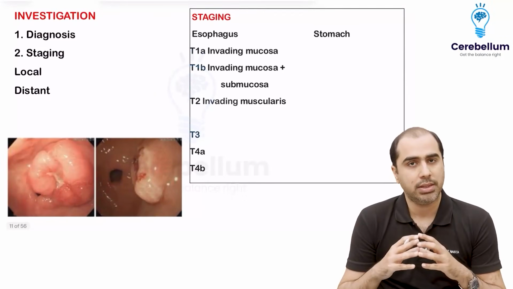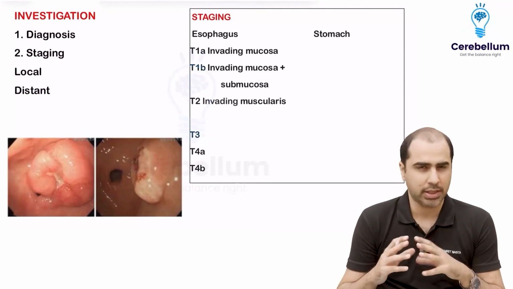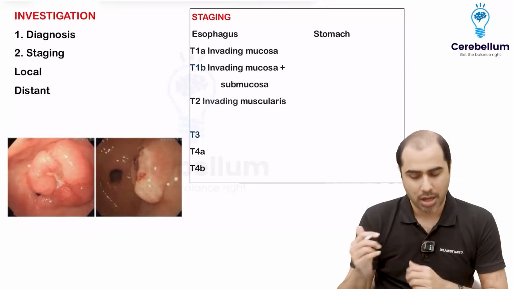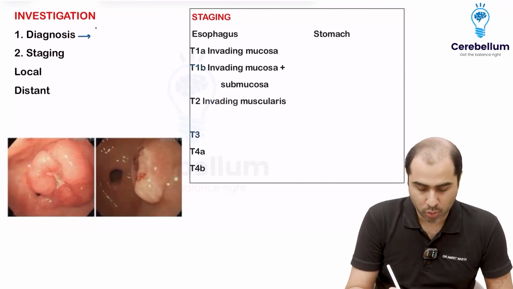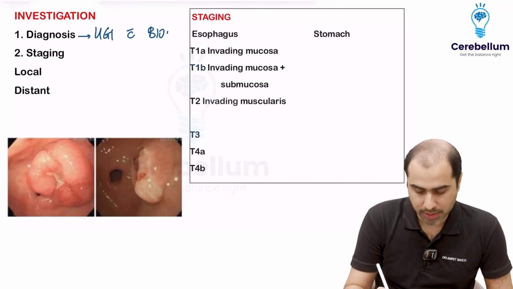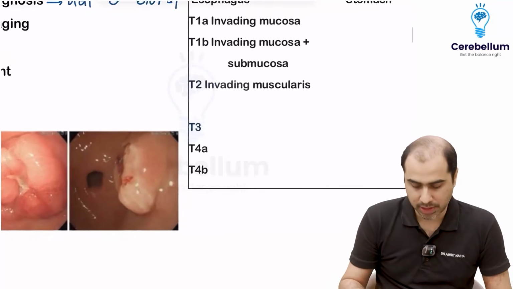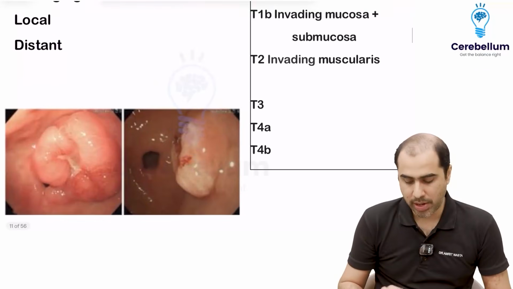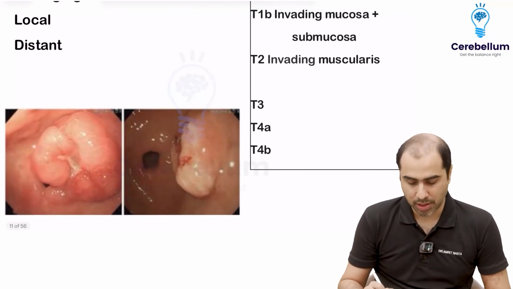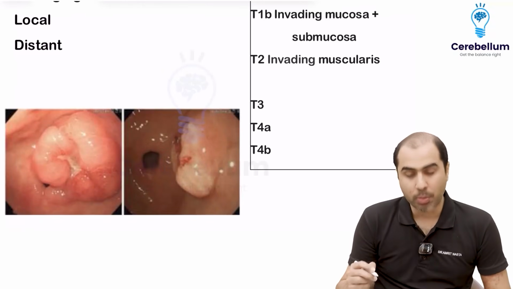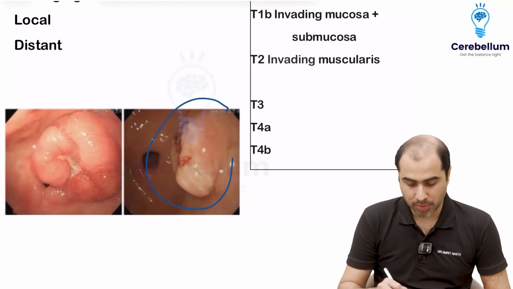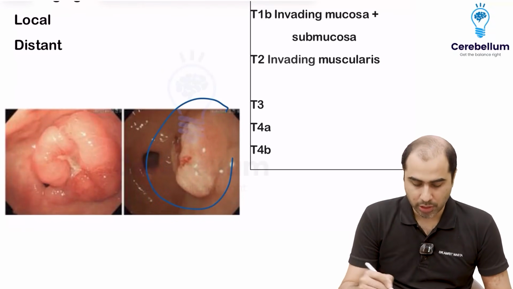Don't study these diseases individually in terms of investigations because they are all upper GI diseases. How will you confirm the diagnosis? First step or the IOC will be UGI scopy. And when you see the tumor, you do a biopsy. Right now, see this image, easy to understand. You can make out it's not esophagus, it is stomach. This thing that you are seeing here, this is the pyloric opening. So the tumor is just proximal to the pylorus. So it is a tumor in the antrum.